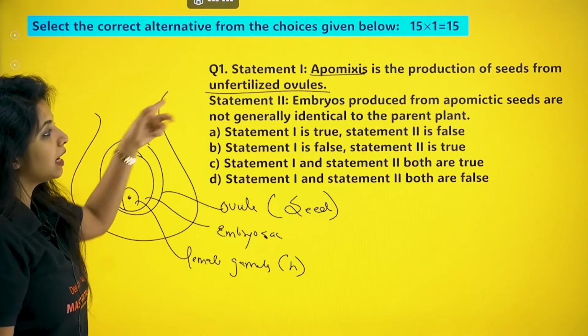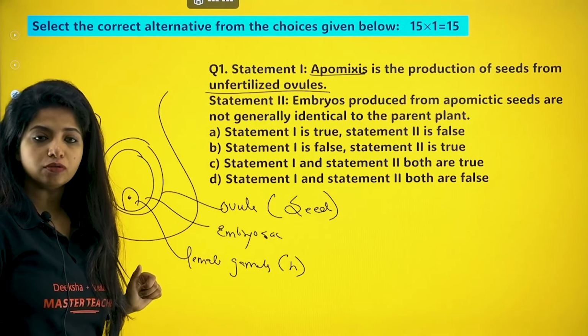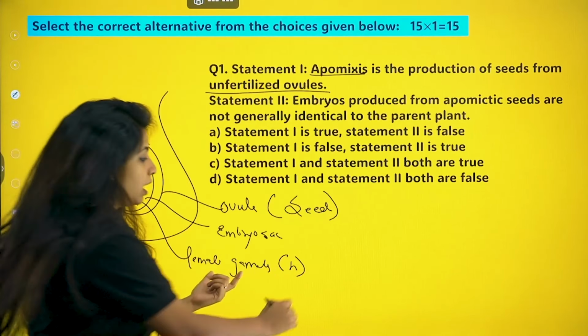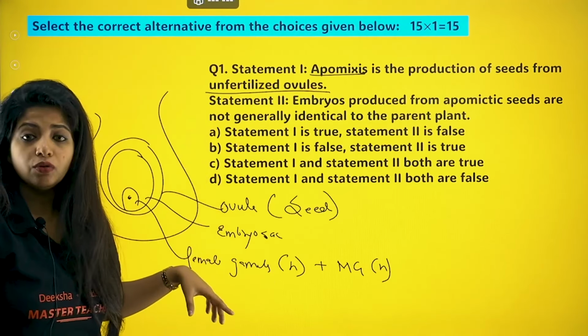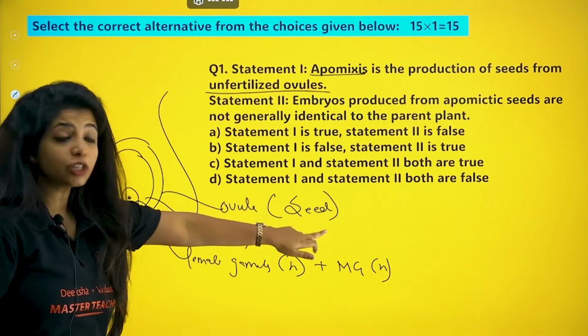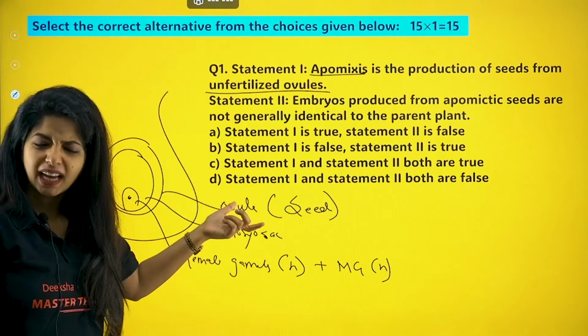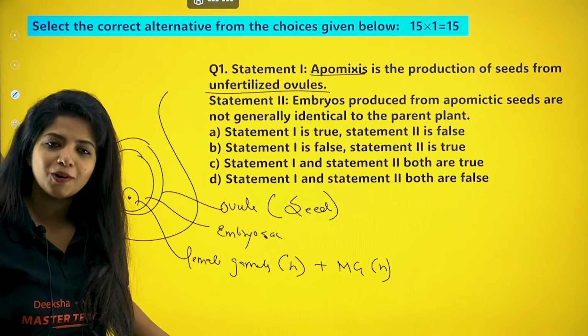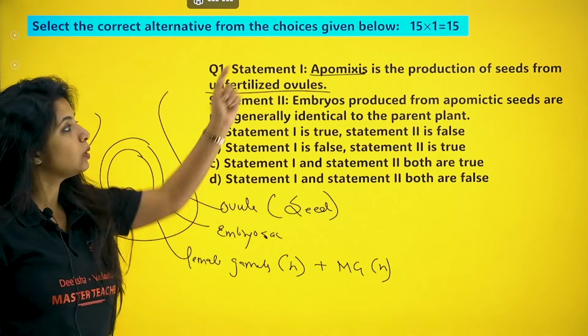Now over here it is said apomixis is the production of seeds from unfertilized ovules. The process where this and the male gamete fuse is known as fertilization. Now I am telling you that in this process the seed is formed from an unfertilized ovule. Do you think seed can be formed without fertilization? How will the zygote be formed? The answer is yes, it can. And this exact process is known as apomixis.